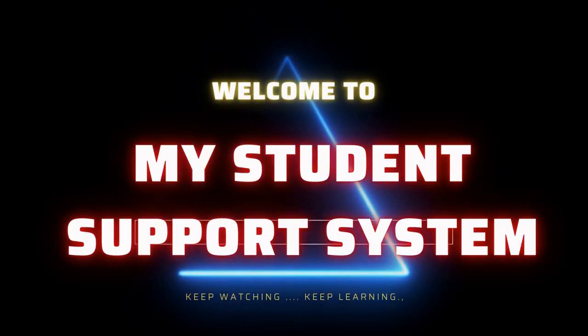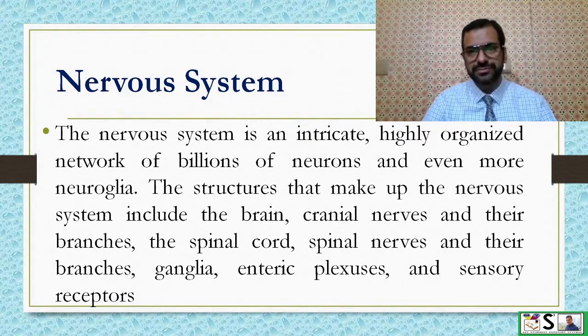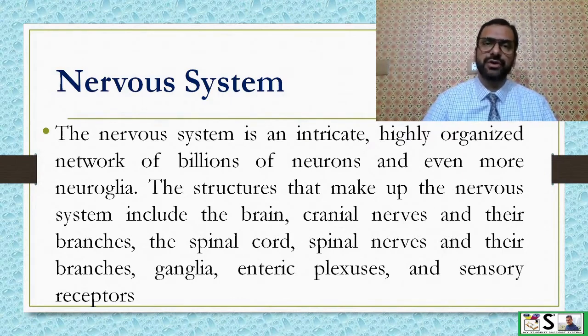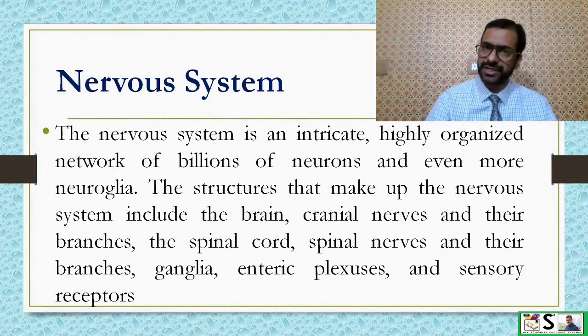Keep watching, keep learning. What is nervous system? The nervous system is an intricate, highly organized network of billions of neurons and even more neuroglia. The structures that make up nervous system include brain, cranial nerves and their